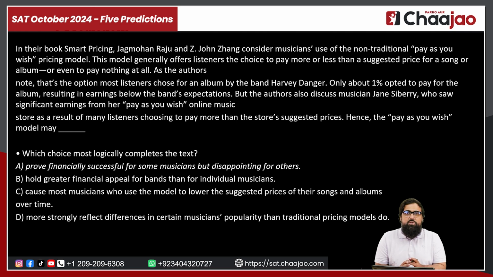Now, for the inference question, we should have a premise and we should have a conclusion. If we reach the right premise, automatically we'll get to the right conclusion as well. That is very, very important. Inference questions become a little confusing, I wouldn't say hard, because the answer that we need is not directly written in the passage, but we have enough information that can help us get to the answer.